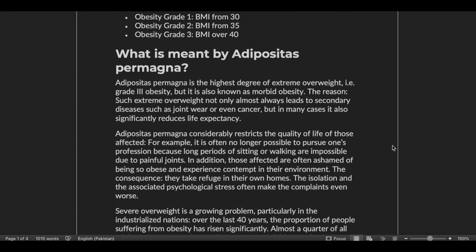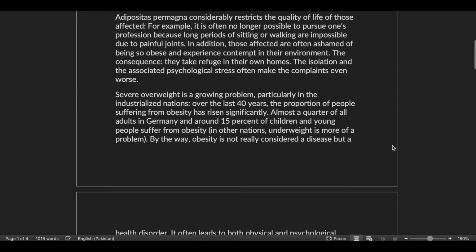Adipositas permagna considerably restricts the quality of life of those affected. For example, it is often no longer possible to pursue one's profession because long periods of sitting or walking are impossible due to painful joints. In addition, those affected are often ashamed of being so obese and experience contempt in their environment. The consequence: they take refuge in their own homes. The isolation and the associated psychological stress often make the complaints even worse.